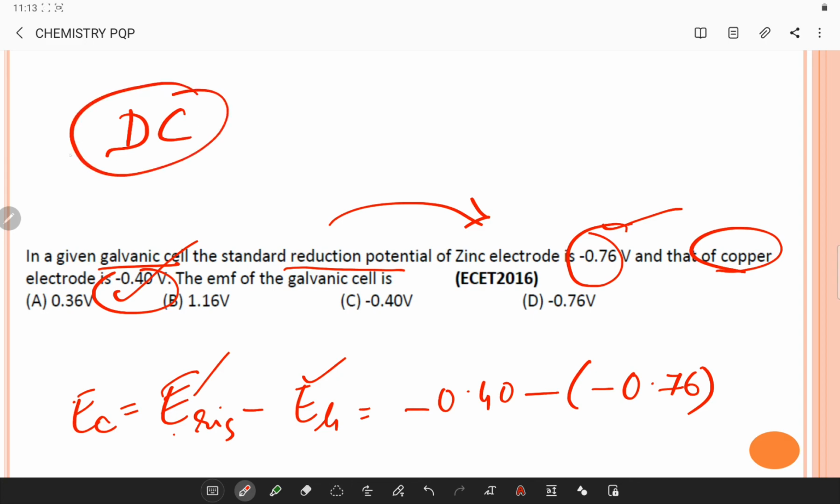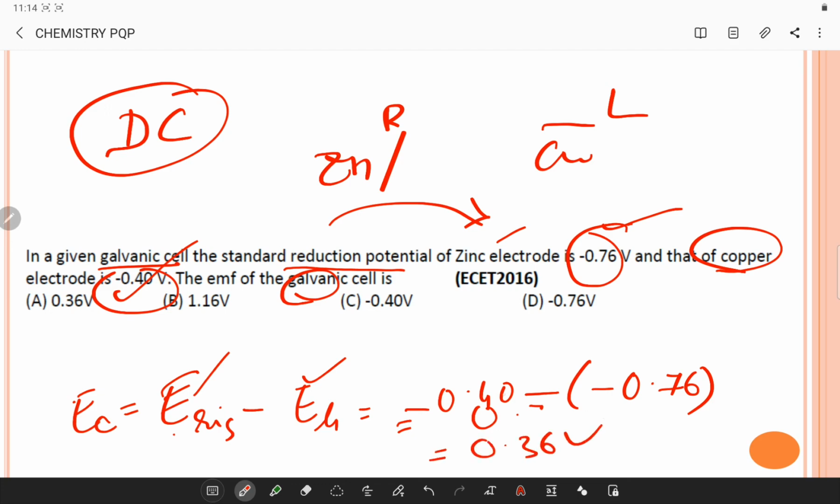In the Daniell cell, here he has given the galvanic cell with zinc and copper. If you observe, zinc will be on the right side and copper will be on the left side. So here you have a value of 0.4 minus of minus 0.76, which is 0.36 volts. So this is your answer. So the questions related to this topic are completed.